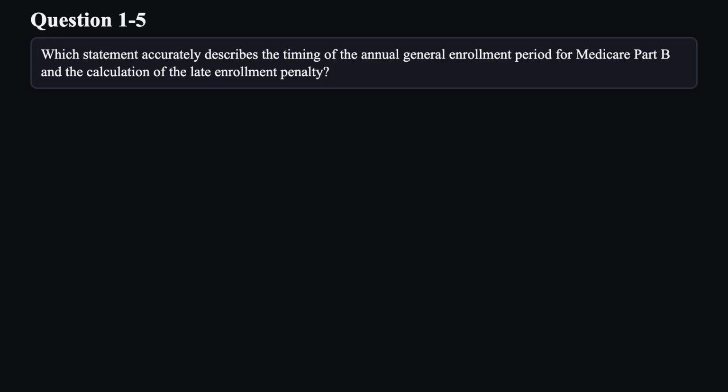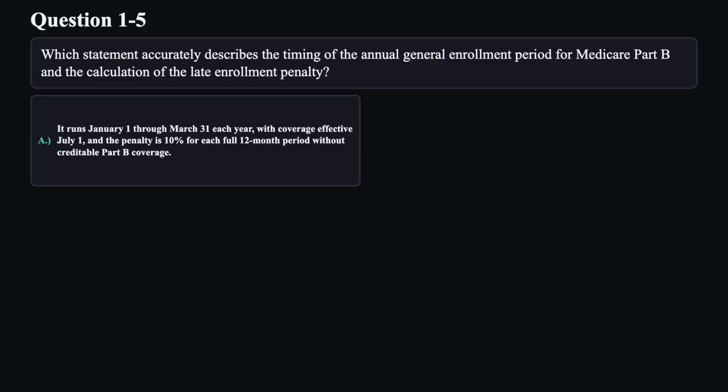Question 5. Which statement accurately describes the timing of the annual general enrollment period for Medicare Part B and the calculation of the late enrollment penalty? A. It runs January 1st through March 31st each year, with coverage effective July 1st, and the penalty is 10% for each full 12-month period without creditable Part B coverage.